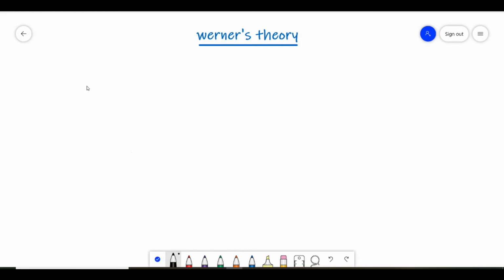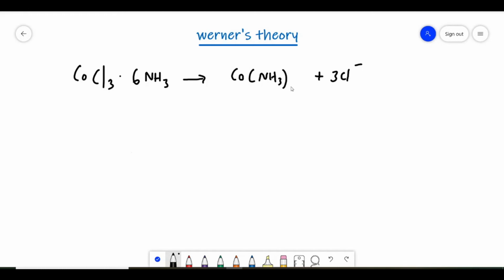So first we have discussed some equations like CoCl3·6NH3. This is a complex molecule, and if you ionize this, generally we are getting 3 chloride ions, that is 3Cl minus, and the remaining cobalt and ammonia are not getting ionized.